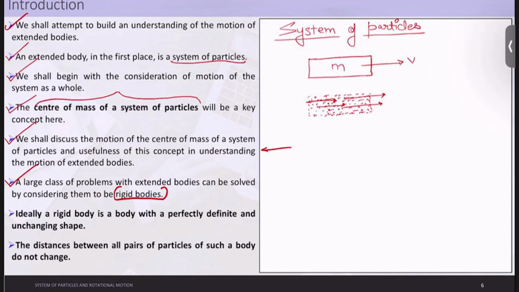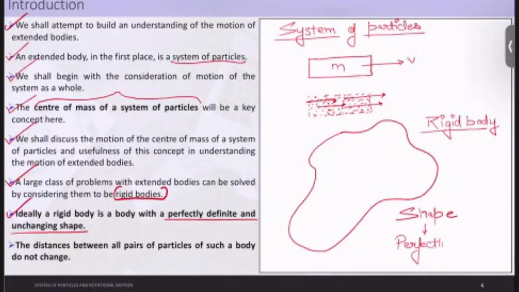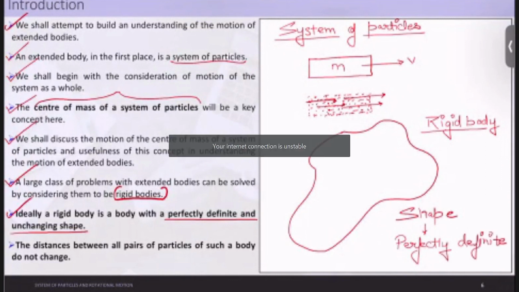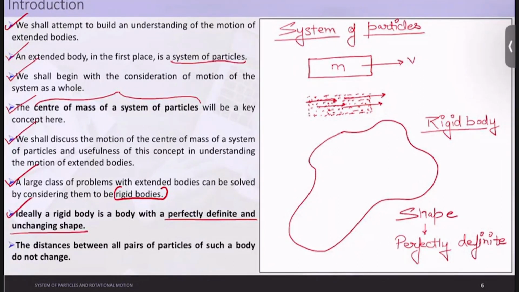Okay. Ideally, a rigid body is a body with perfectly definite and unchanging shape. Let us understand rigid bodies in a much clearer sense. We will write it as perfectly definite. What does it basically mean? It won't change with time. It won't change with temperature. It won't change with deformation. It won't change with application of forces. I hope it is clear.